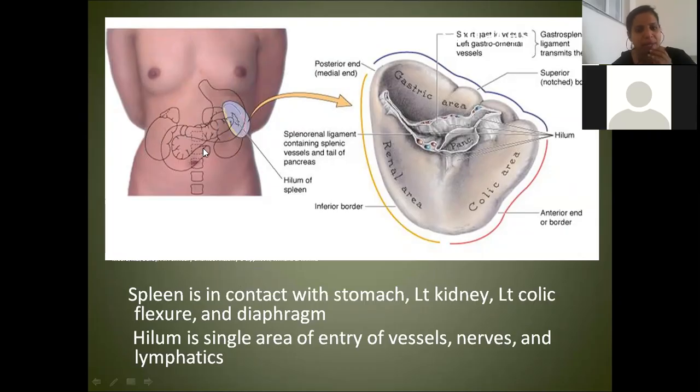So it is in contact with the stomach. Actually, you have seen spleen in the stomach bed also. That means once you remove the stomach, behind it we will see the spleen. So spleen is in contact with the stomach, and it is situated in front of the left kidney, and it lies behind the left colic flexure and also the left dome of diaphragm. The hilum is a single area where you will see the entry and exit of these structures, the splenic artery, splenic vein and all.